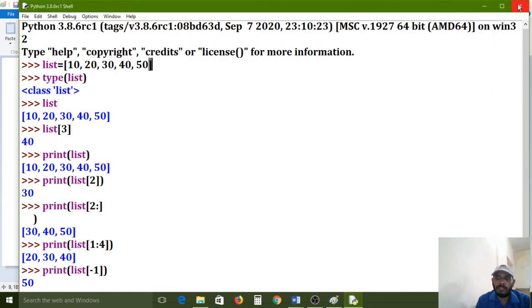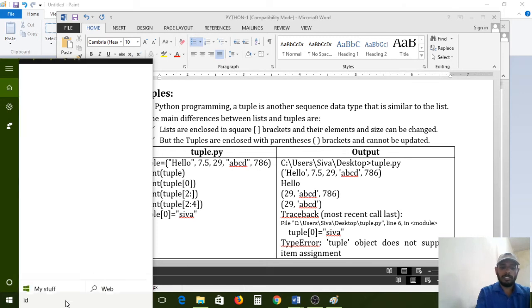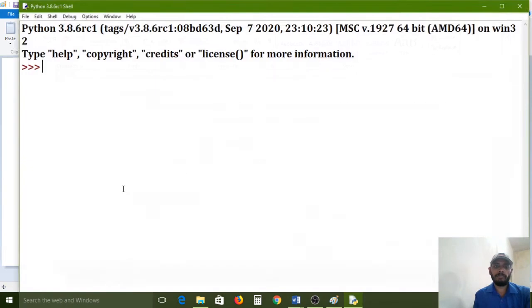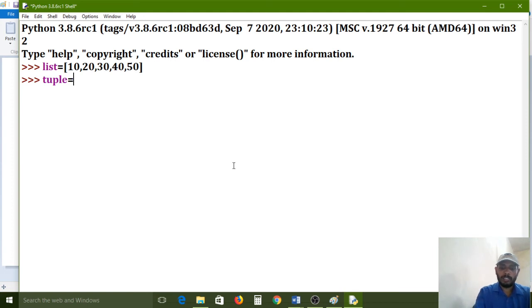All of you carefully observe. Again one more time I am opening it for your understanding purpose. List equal to square brackets 10, 20, 30, 40, 50. It is a list. Now I am creating a tuple. Tuple, opening functional brackets 10, 20, same elements 30, 40, 50, closing functional brackets.